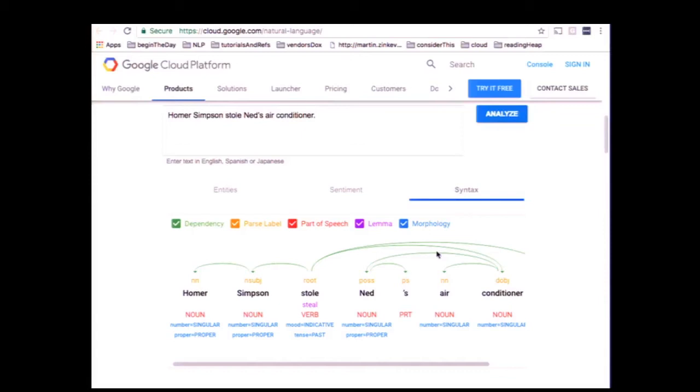The green arrows represent the dependencies between words. And so, starting from the root, which is typically the verb of the sentence, we know that it is linked to these two entities, which are represented by these two tokens, Homer and Simpson, and this is represented by this part of the tree.